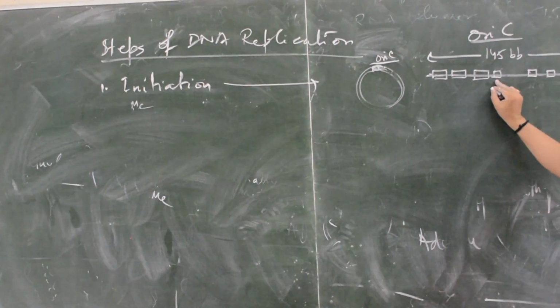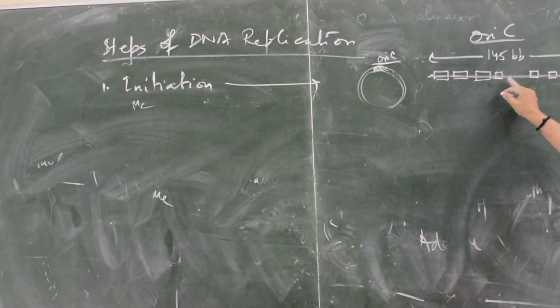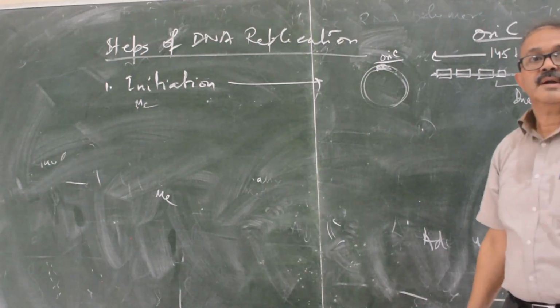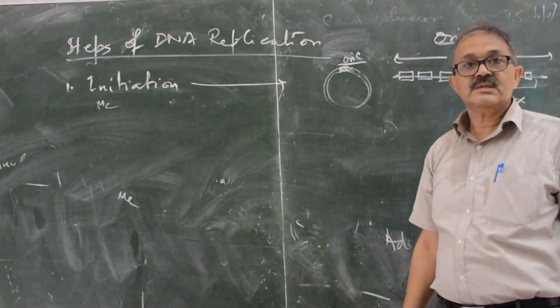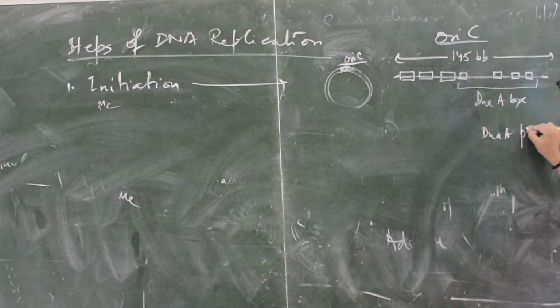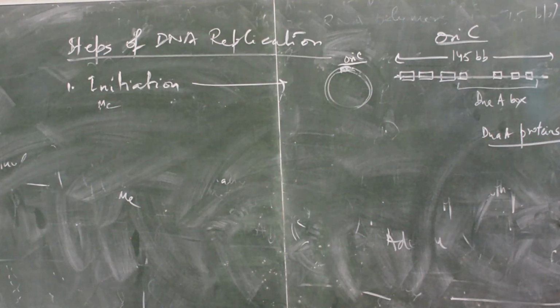Nine-mer, 4 copies, 9-mer, the DnaA box, because DnaA protein binds to the DnaA box.